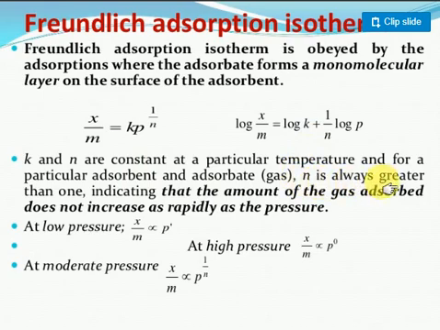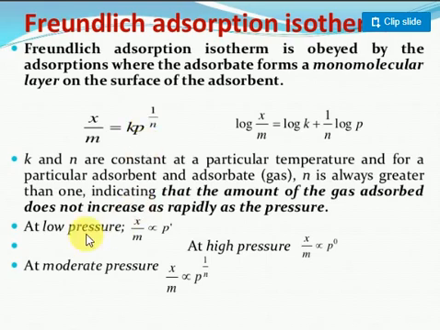The value of n is always greater than 1. It indicates that the amount of gas adsorbed does not increase rapidly with pressure. Suppose the n value is equal to 1, then p to the power 1 will come. This clearly indicates that when you increase the pressure, more gas will not be adsorbed. The role of pressure in how much gas is adsorbed is given by this equation. It's called the Freundlich adsorption isotherm.